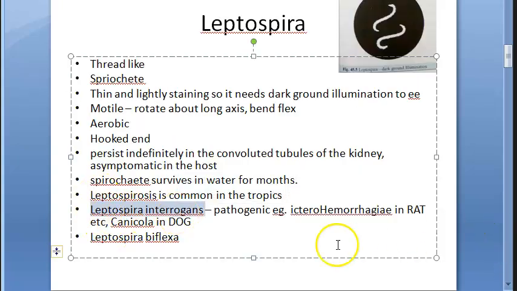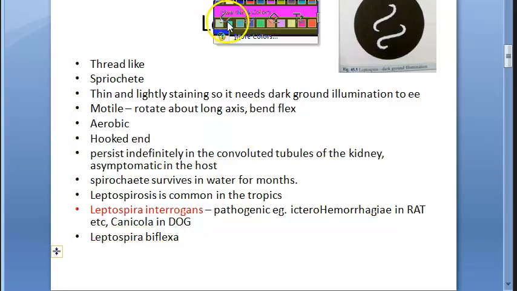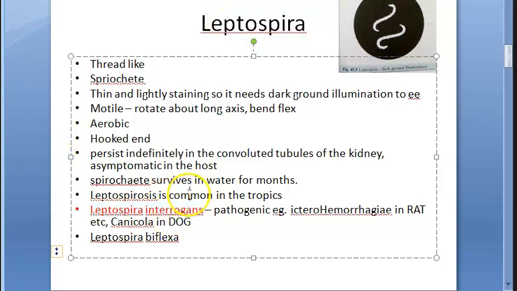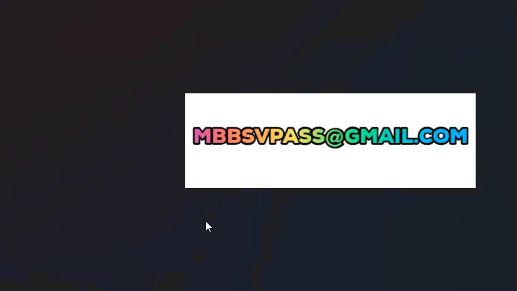So Leptospira interrogans is the pathogenic type, in which you have the icterohemorrhagiae type, which will be in rats, and canicola in dogs. Okay, so just remember Leptospira interrogans is the pathogenic one. And this disease is very common in the tropics. That is why they are asking you for the exam, because it mimics a lot like dengue, malaria, etc. So you should know about Leptospira if you are in India, right?